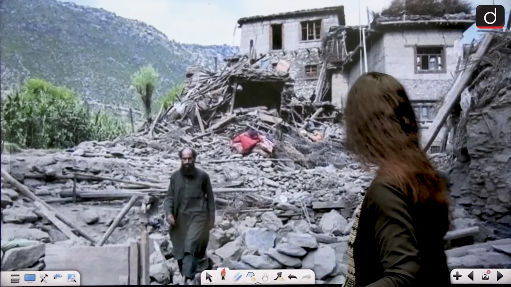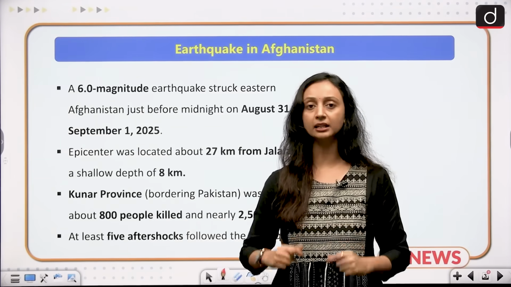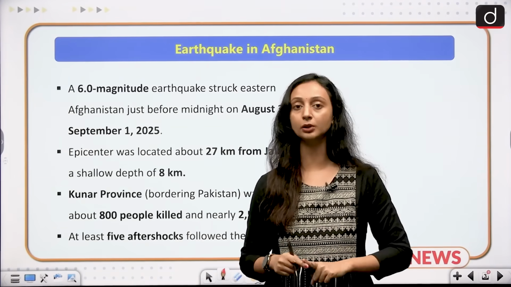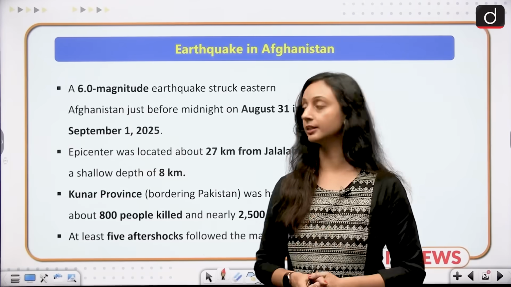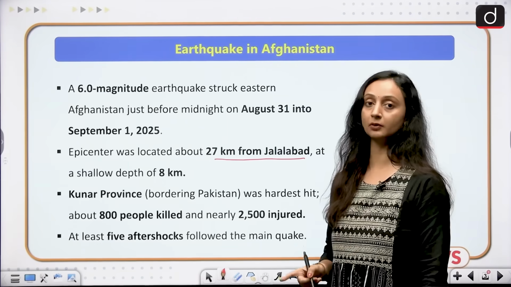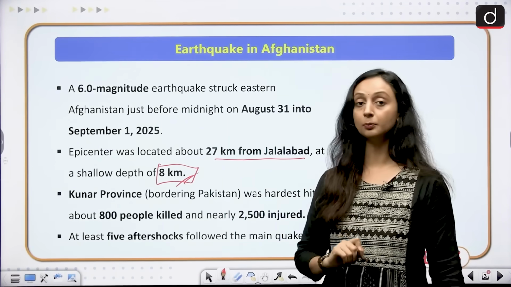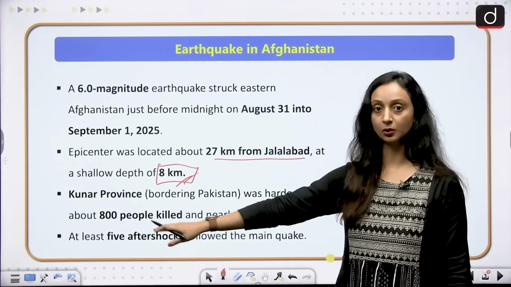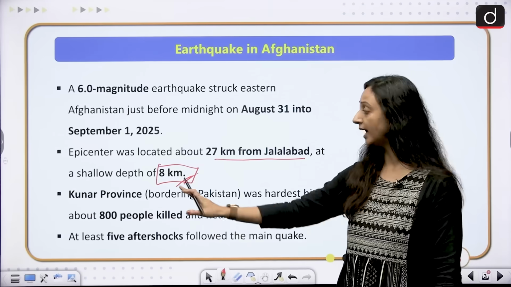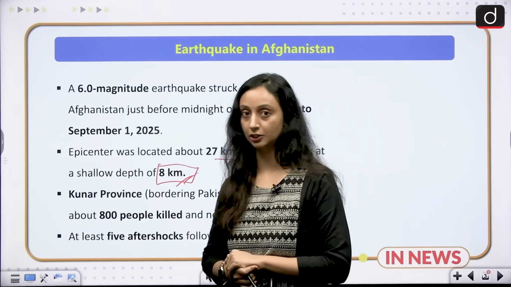Let's get started. In an unfortunate incident, a 6.0 magnitude earthquake hit eastern Afghanistan, and at least 5 aftershocks followed the main quake. The epicenter is believed to be 27 kilometers from Jalalabad, and the depth was very shallow, only 8 kilometers. The hardest hit province was Kunar province. It borders Pakistan, and some 800 people died and close to 2,500 people were injured.